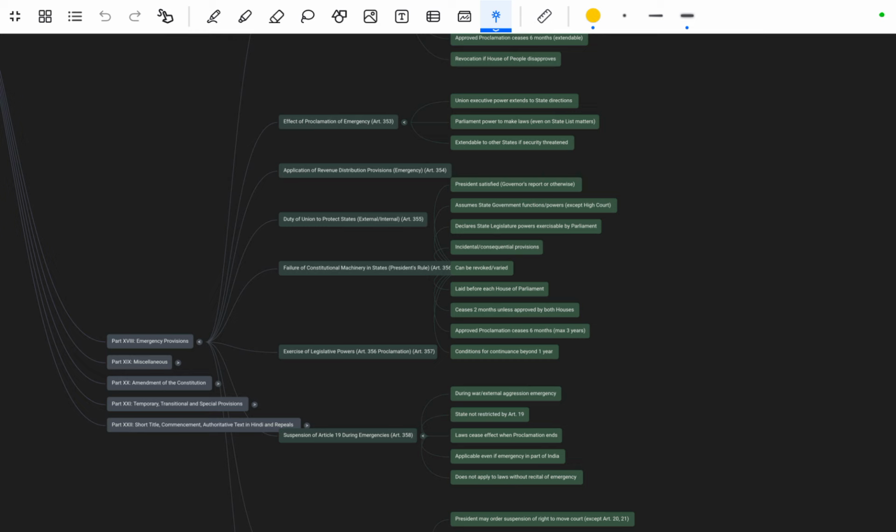Okay, so next is Article 354, that is about the application of revenue distribution provisions during emergency, mentioned in Article 354. Next, Article 355, that is the duties of the Union to protect states from external aggression and internal disturbance. Okay, next is Article 356, that is the failure of constitutional machinery in the states.